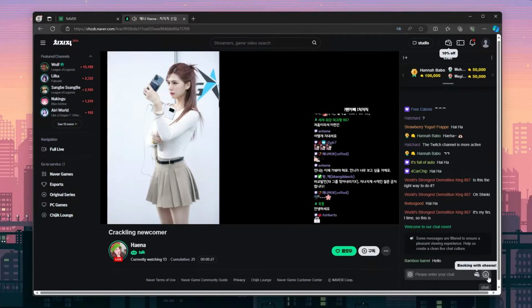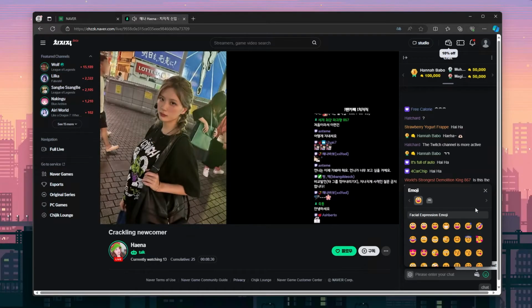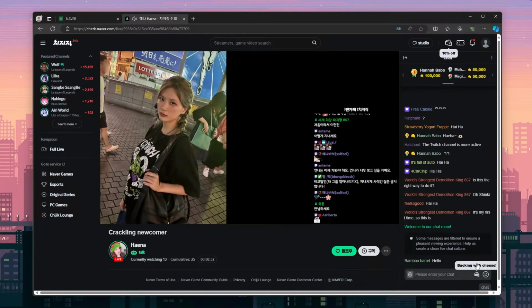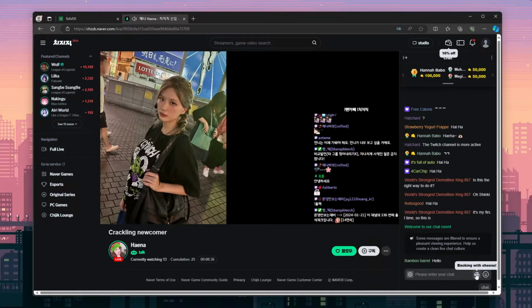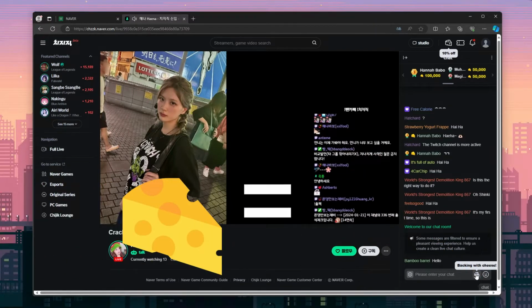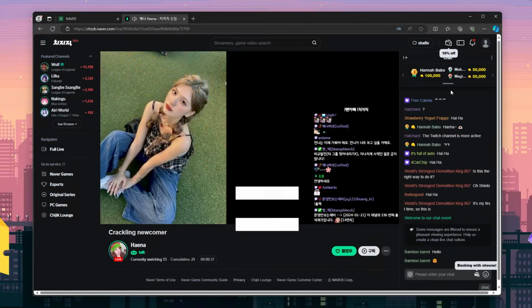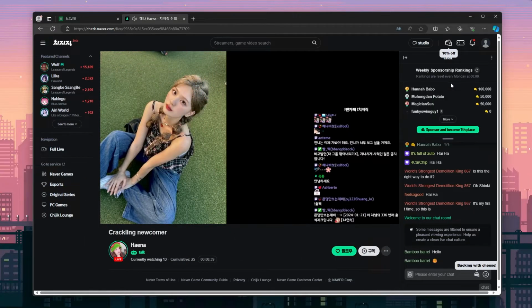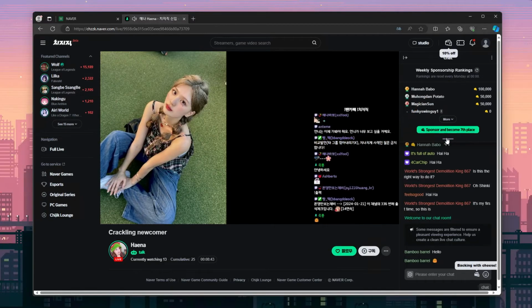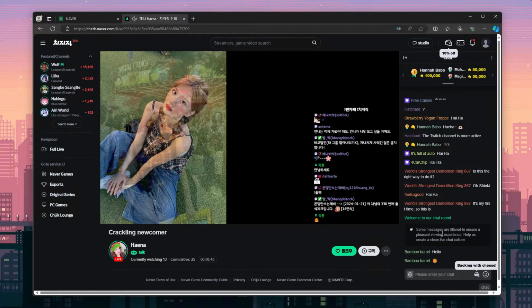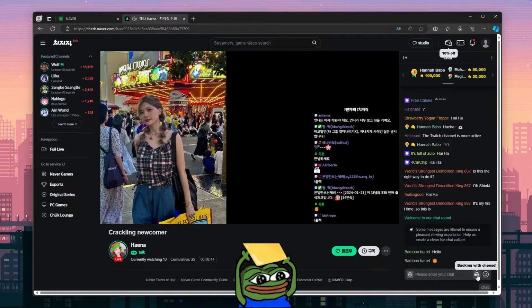The emoji icon next to the chat box is pretty self-explanatory, but what is this cheese icon? Well, in the CHZZK world, cheese is equivalent to Twitch bits. At the top of the chat window, you'll even see the streamer's top cheese supporters. If you want to support your favorite streamer today, you'll need to get some cheese loaded into your account.